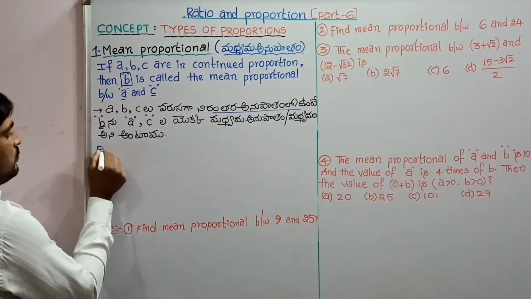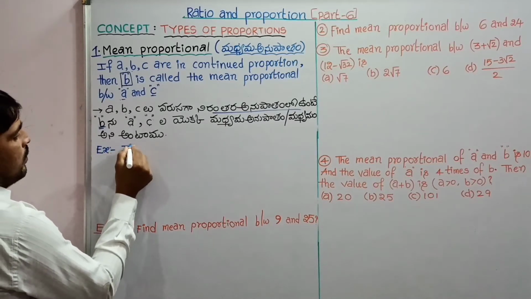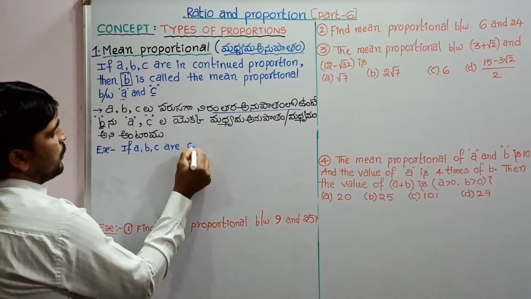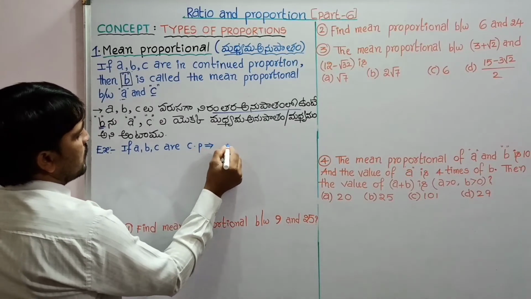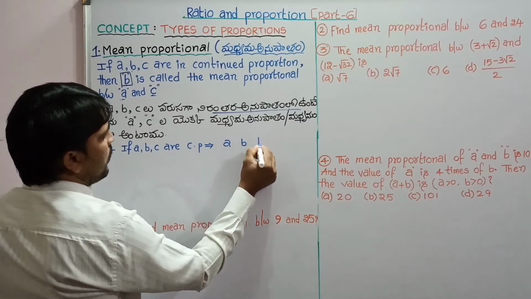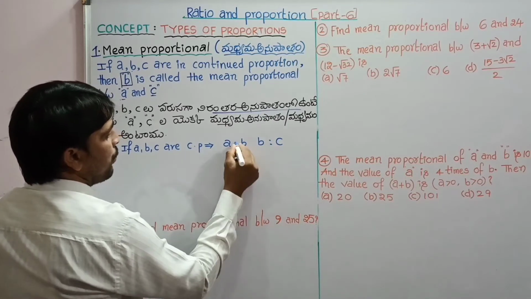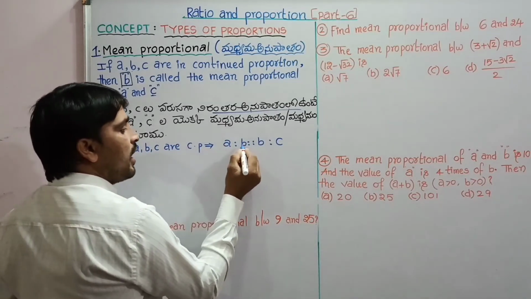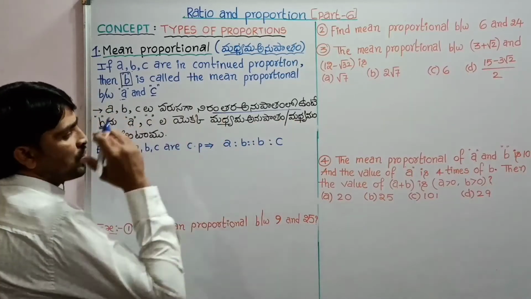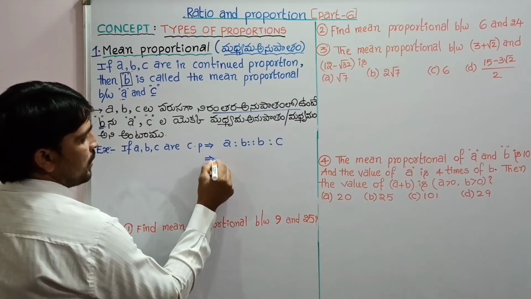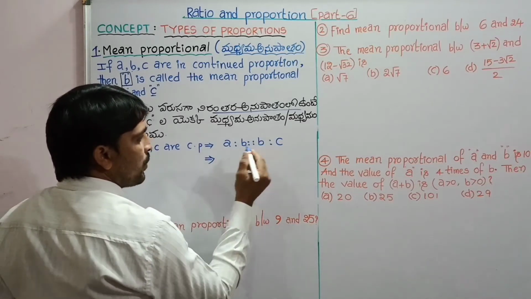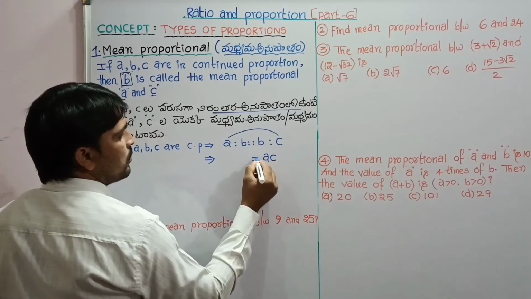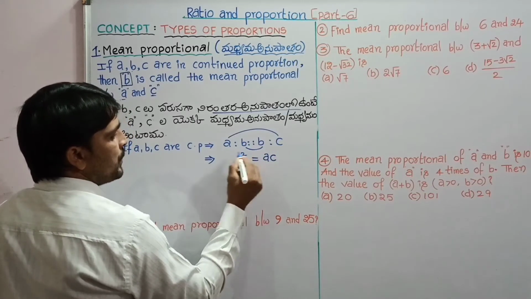For example, if A, B, C are in continued proportion, that implies A, B, B, C are in proportion. If these three terms are in continued proportion, then A, B, B, C are in proportion. We know that if four terms are in proportion, then the product of means equals the product of extremes. Product of means is B into B, B square.